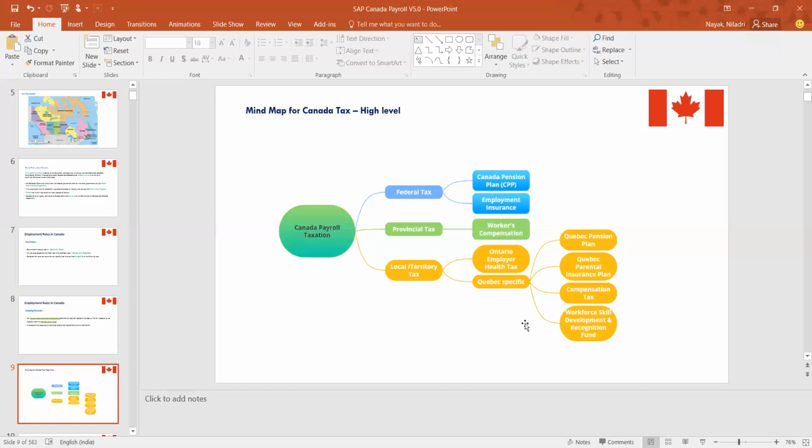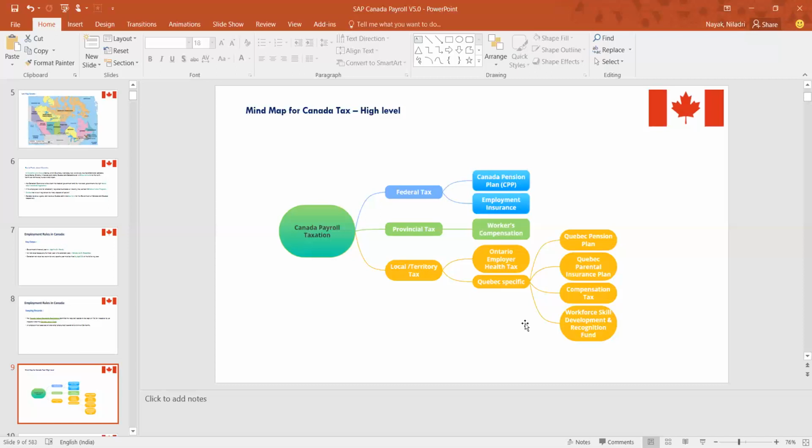As you have already mentioned, there are certain things in this diagram which I have only given at a high level, but when it comes to local or territorial tax, different states are involved. Quebec is very unique in Canada, so it has its own pension plan and its own parental insurance plan. What those plans are, we will see in the upcoming sessions. But this is just a mind map at a very high level.